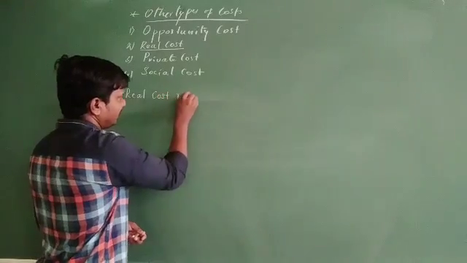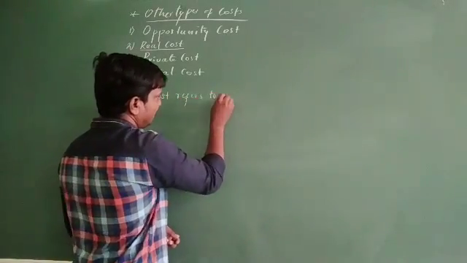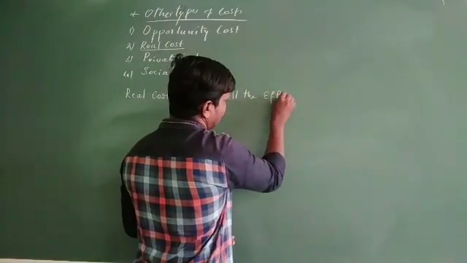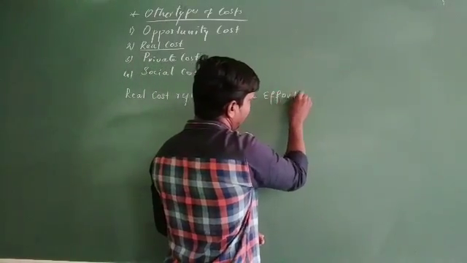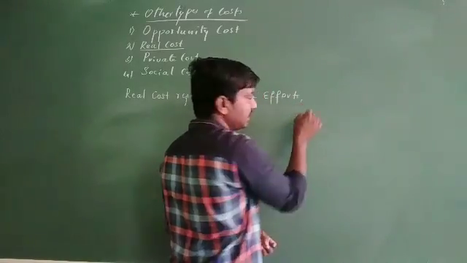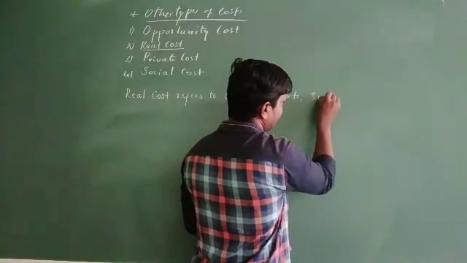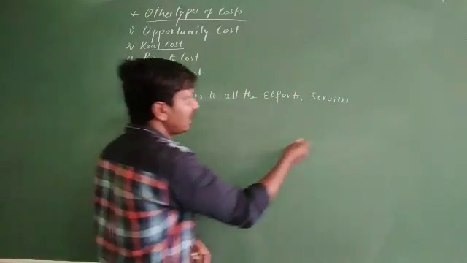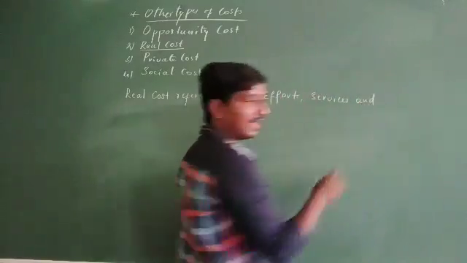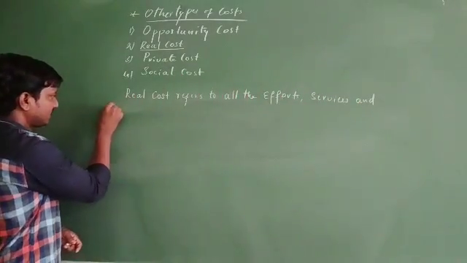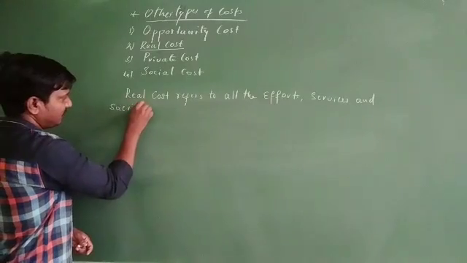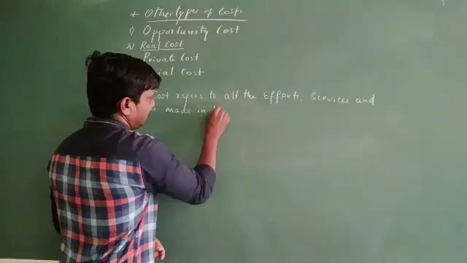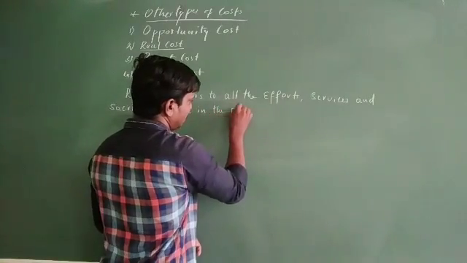Real cost refers to all the efforts, services and sacrifices made in the production.